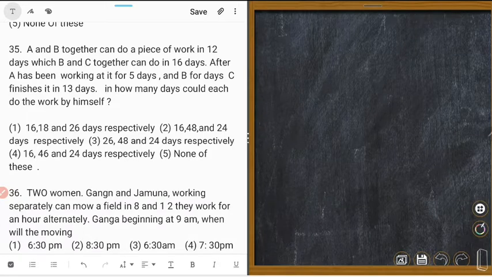So here is a problem. The question is wrong. Which number? 35. After A has been working at it for 5 days, B for 7 days. This is B for 7 days.